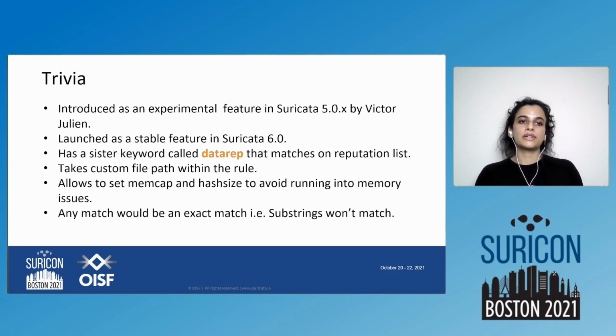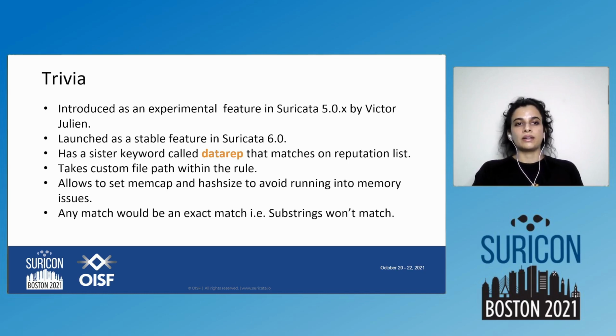There is some little trivia here about datasets now. This was introduced as an experimental feature in Suricata 5.0 by Victor Julian. It was then later launched as a stable feature in Suricata 6.0. There is also something called data rep that matches on a reputation list instead of a data list like we do with datasets.